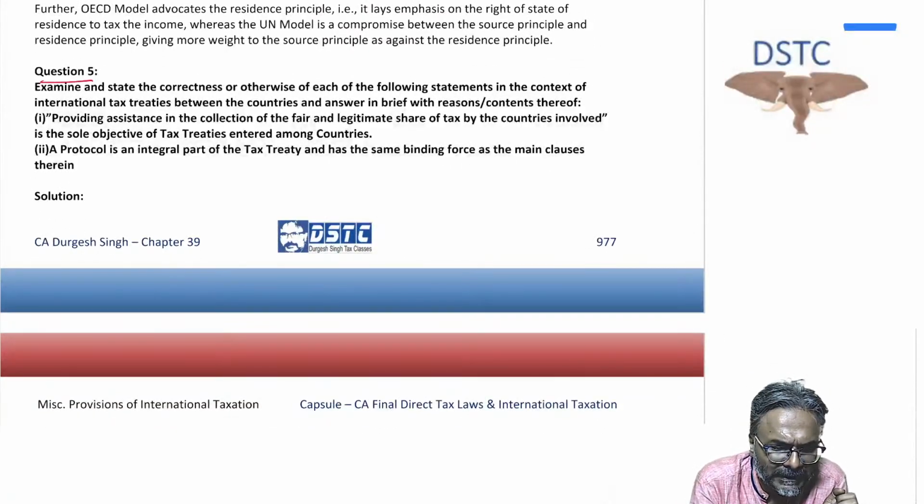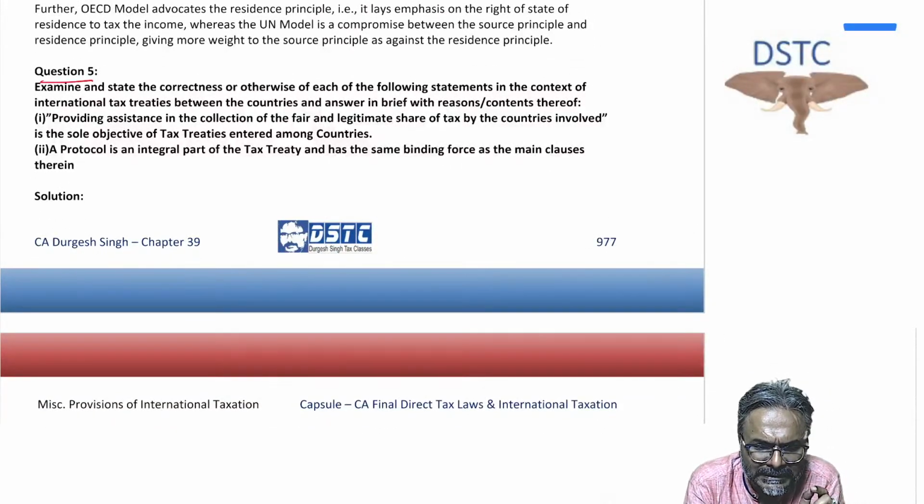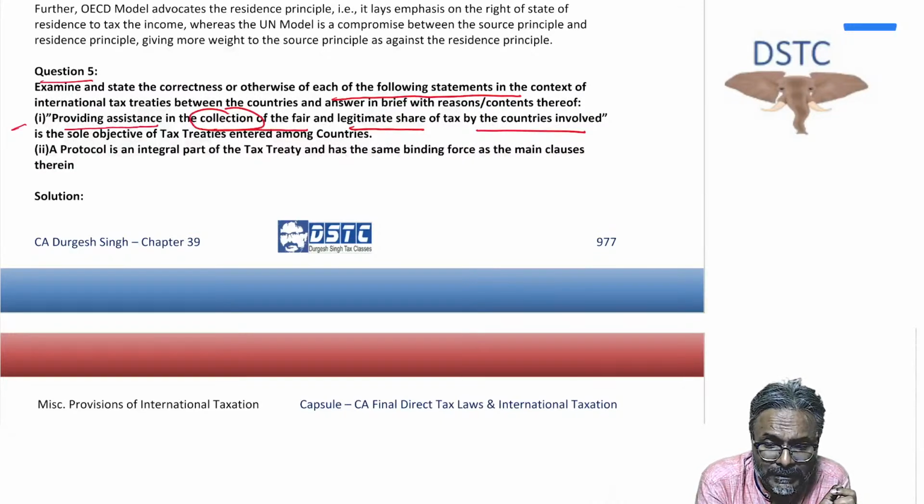Now question number 5, students. Examine and state the correctness or otherwise of each of the following statements in the context of international tax treaties. Providing assistance in the collection of fair and legitimate tax by the countries involved is the sole objective of tax treaty.